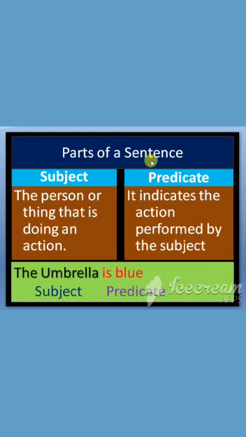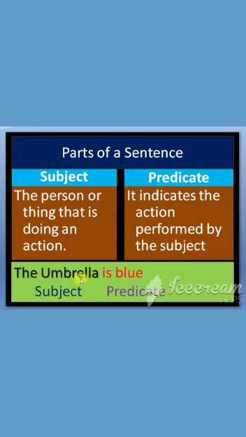Parts of a sentence. A sentence can be divided into two parts. They are subject and predicate. The person or thing that is doing an action is known as subject. Predicate indicates the action performed by the subject. Here, this predicate describes more about the subject.